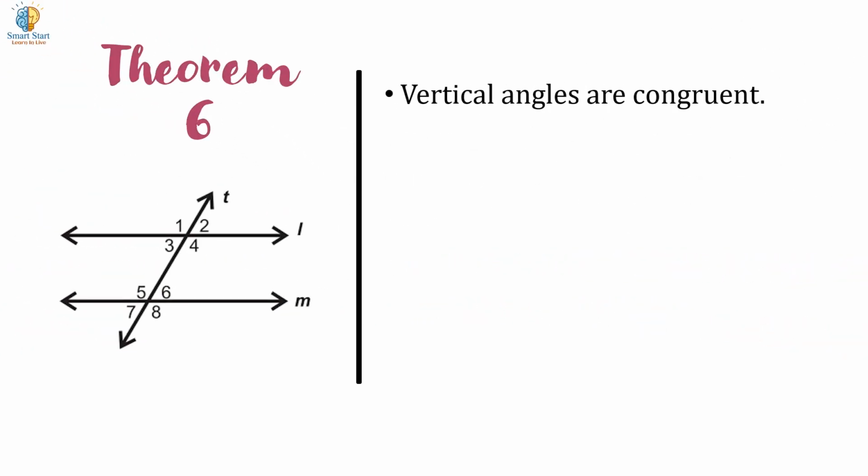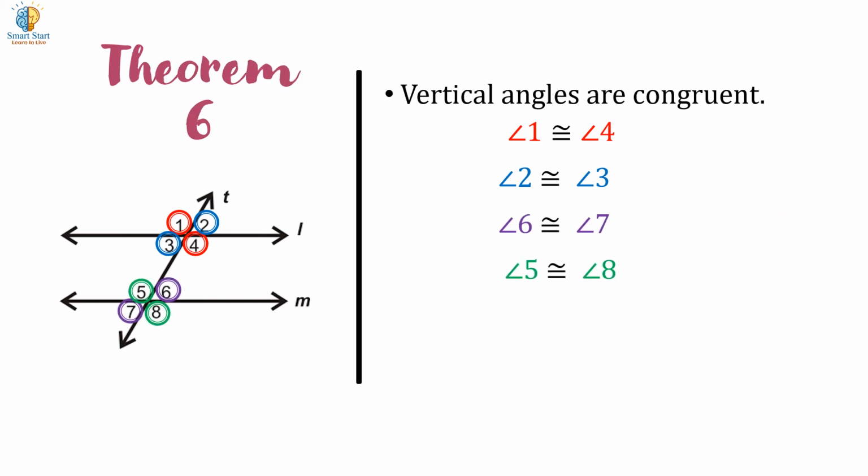Sixth, vertical angles are congruent. That is, angle 1 is congruent to angle 4. Angle 2 is congruent to angle 3. Angle 6 is congruent to angle 7. Angle 5 is congruent to angle 8.